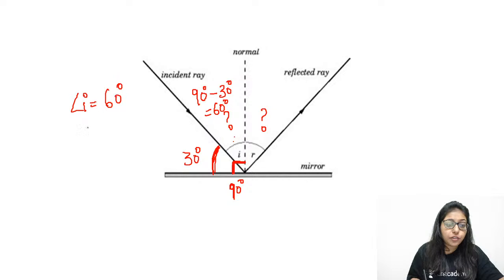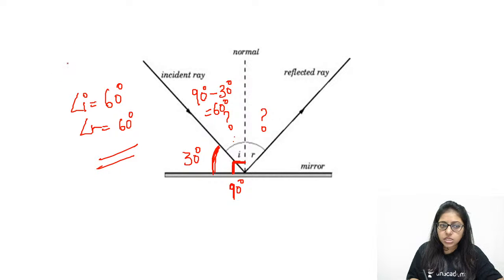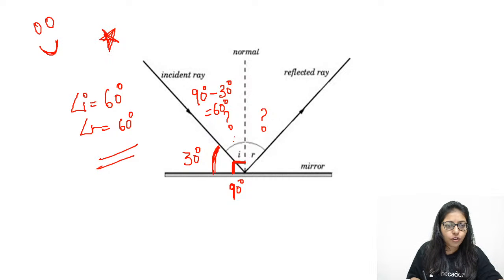And if you know angle I, you can definitely find angle R, which is again 60 degree. Understood? I hope you have understood. So for all those who have answered, a smiley and a star for each one of you. We are going to have Mentee quiz very soon, so don't worry.